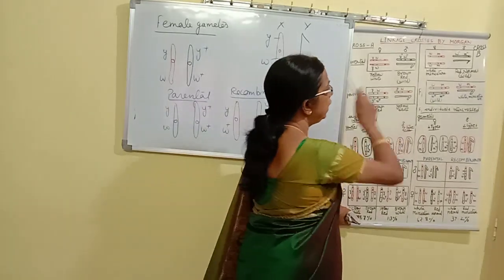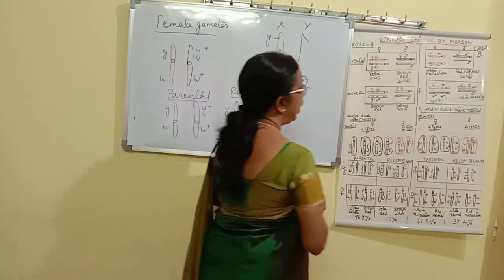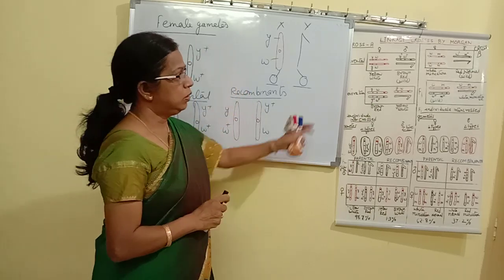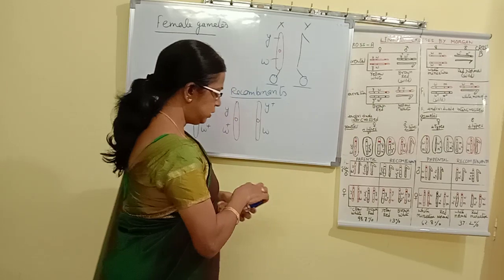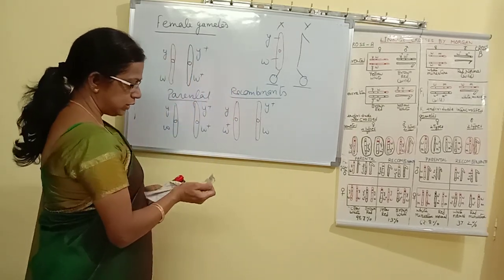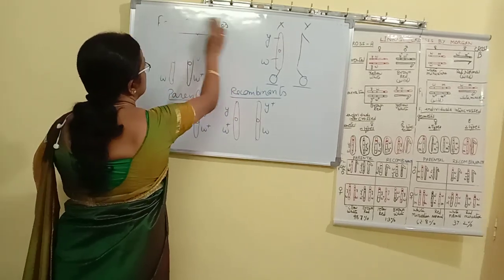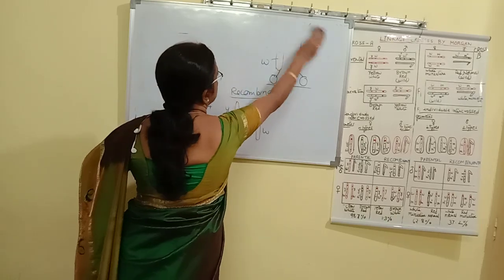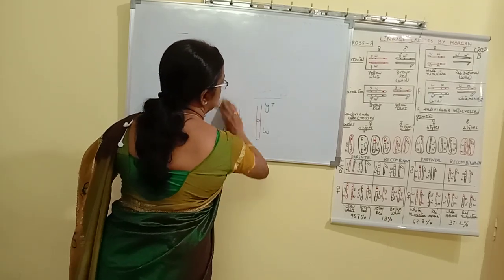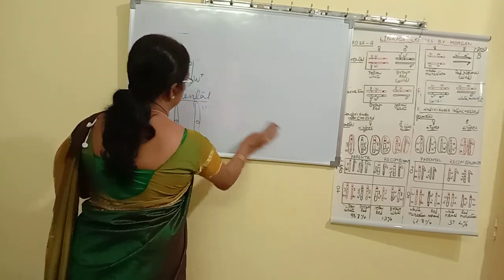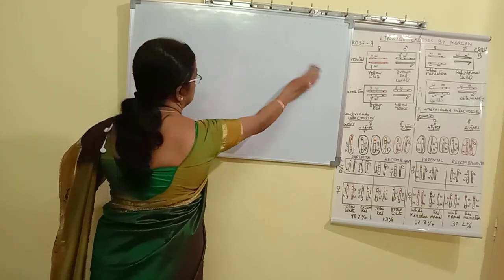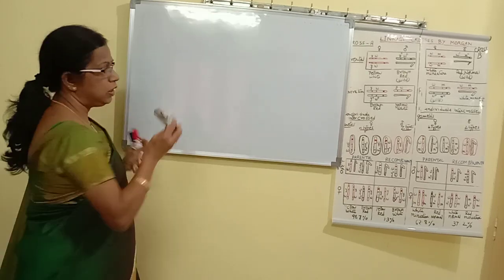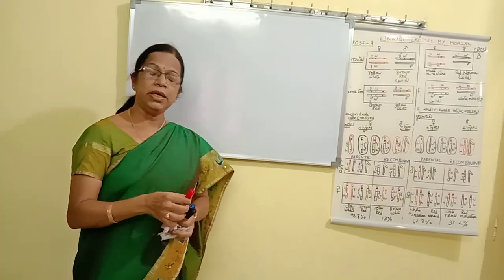The same second experiment is done by using the eye color and size of the wings. So this is cross A. Now let us see what is taken in cross B. Once again you have to understand carefully, keeping the cross given in the textbook.